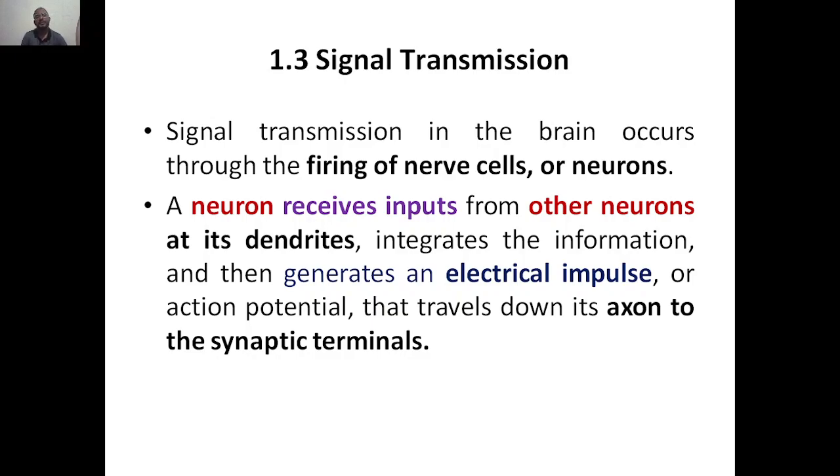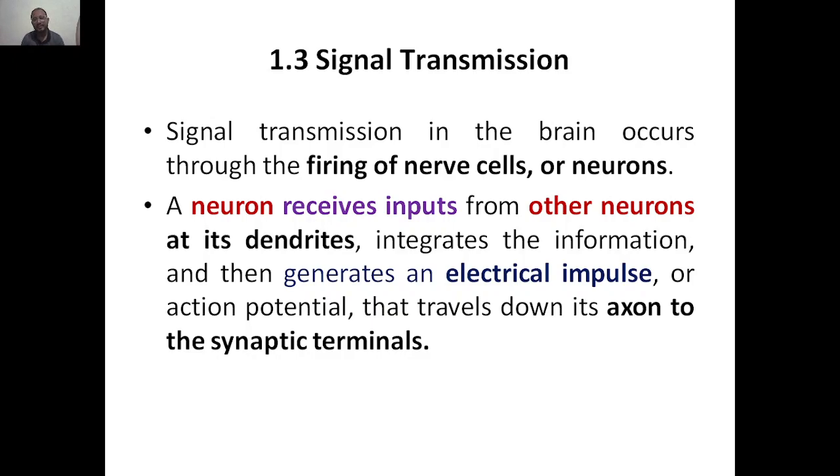Today we are going to discuss signal transmission, that is, how exactly the signal is transmitted in the brain. Signal transmission in the brain occurs through the firing of nerve cells, or neurons. That means whenever the nerve cells are active, only then is signal transmission happening. So what does firing mean? Whenever there is a connection or networking between them, when they form synapses, only then will things happen.